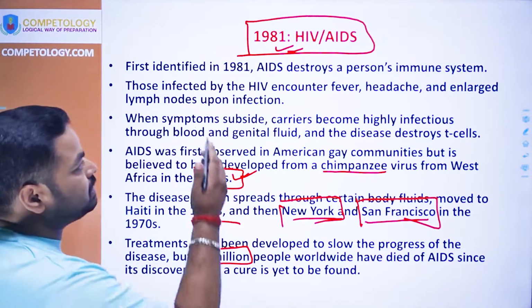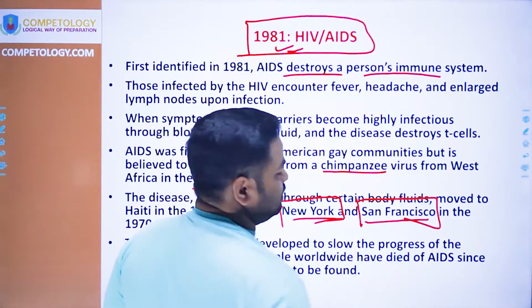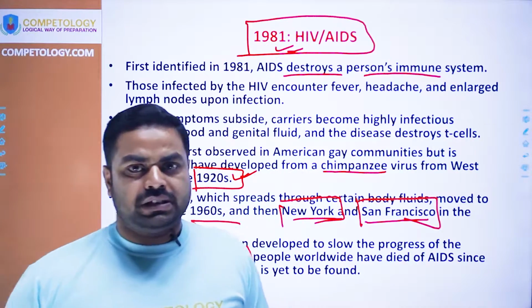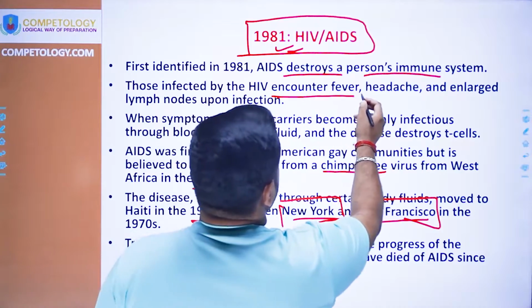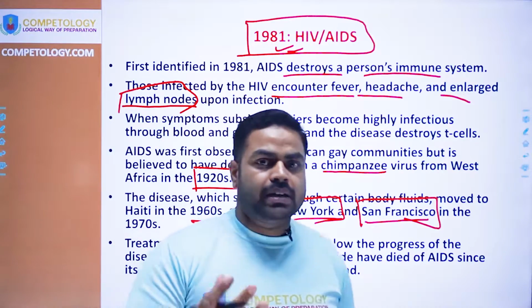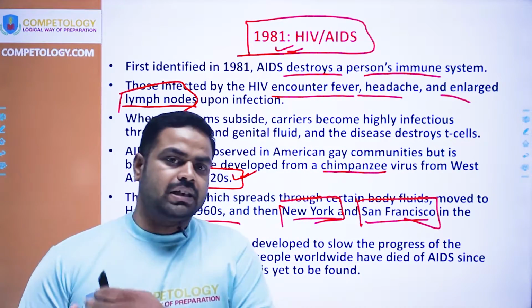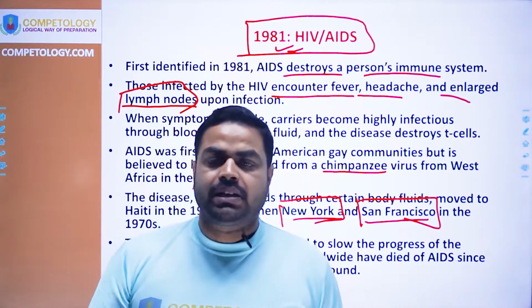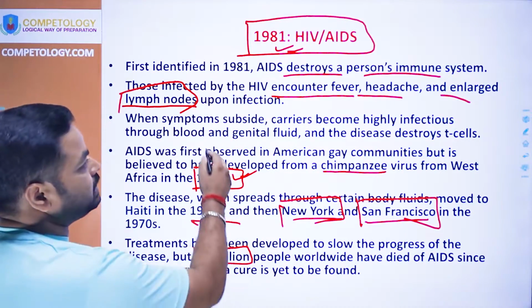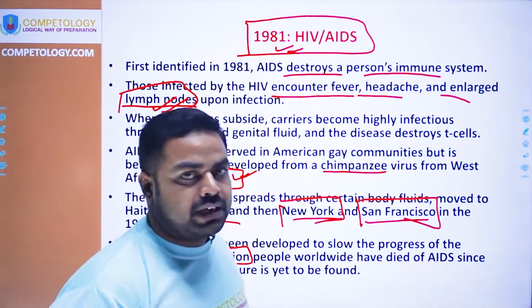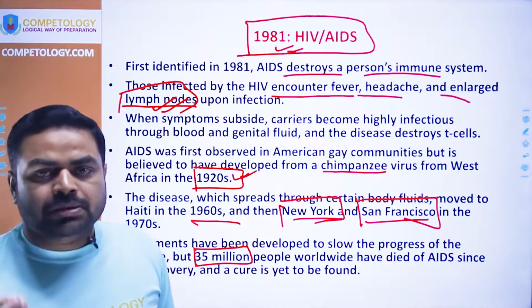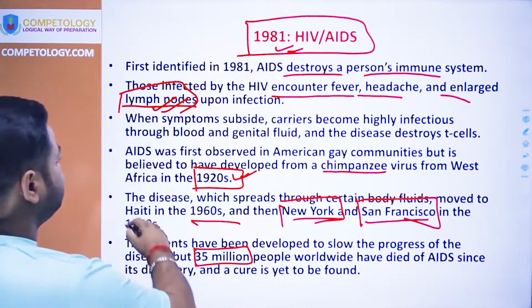So what happens in this pandemic? It destroys the immune system of a person, and because of this people are unable to fight even common diseases, and this leads to fever, headache, enlargement of lymph nodes. So what are the lymph nodes? Lymph nodes are glands at the joints, like here in the shoulder or other places, and these glands secrete the immunity serums, and when these nodes get inflated or enlarged, that is, swelling occurs, then they are unable to secrete these serums, and because of this the immunity of a person deteriorates.